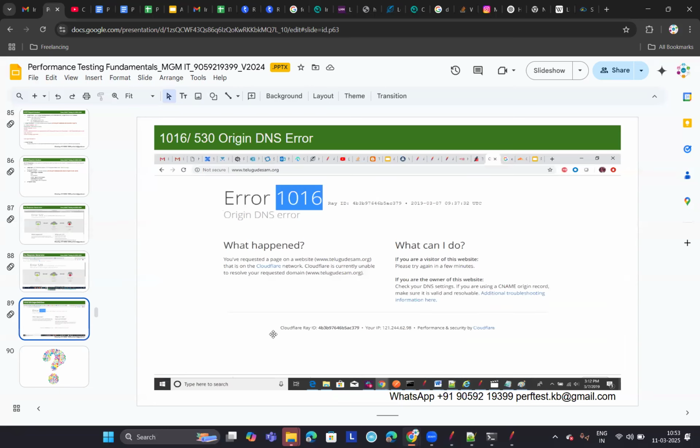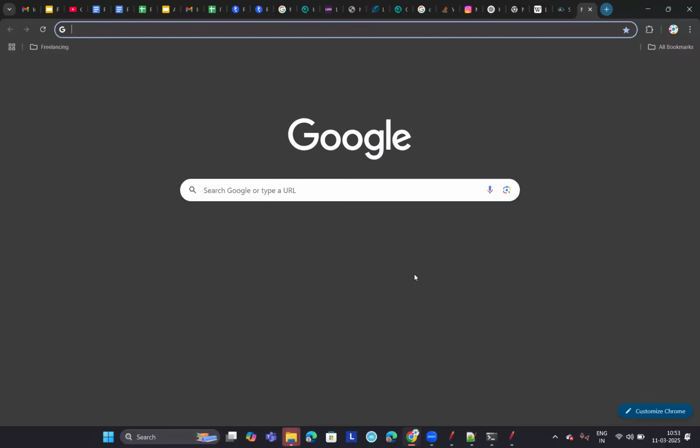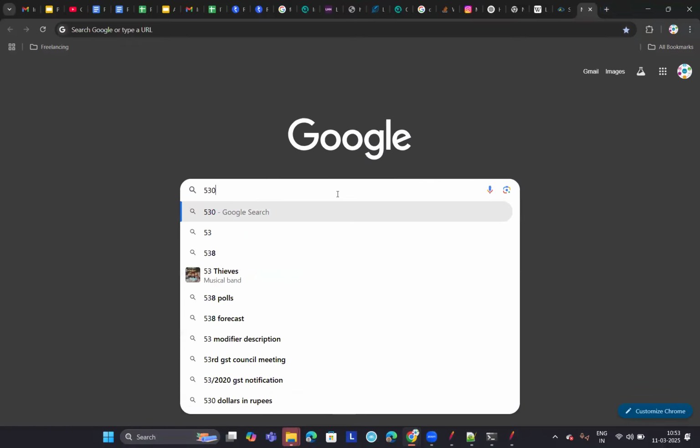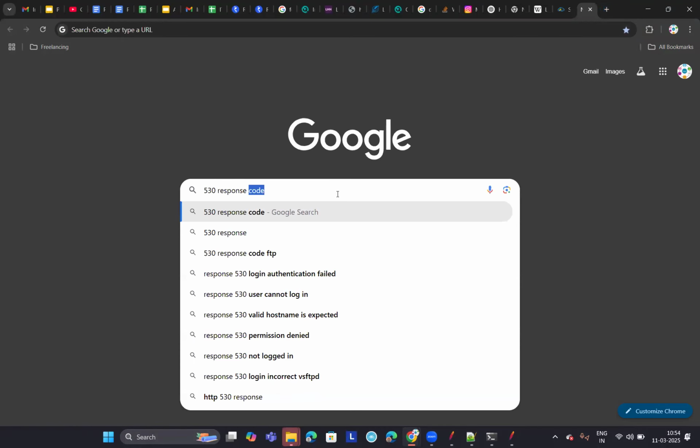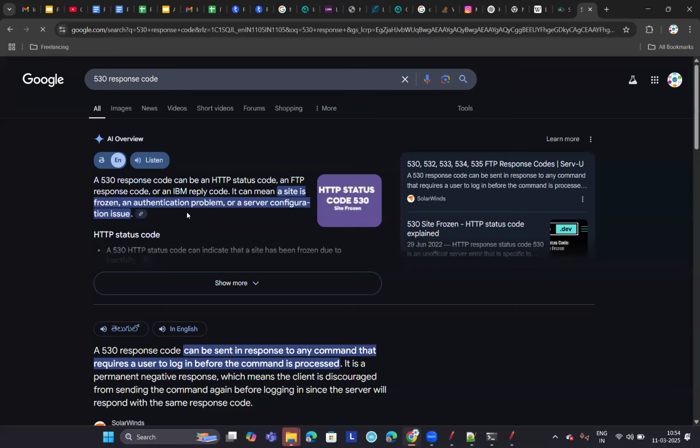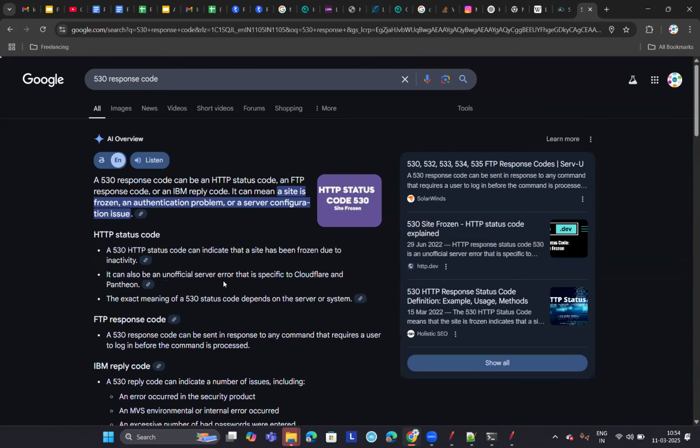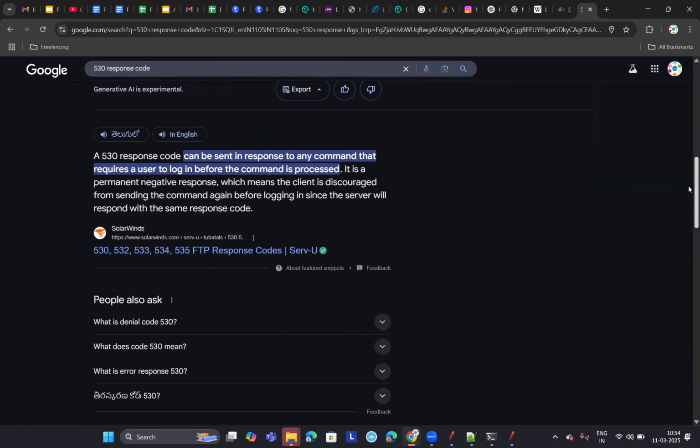Okay, one more website, which I captured from our TDP website. This is in 2019, right? So if you see, I got a response code of 1016 or 530. Both are the same actually. If you Google search what is 530 response code, you'll get the same thing. What does it say? Authentication problem or a server configuration issue. Both are the same, guys.